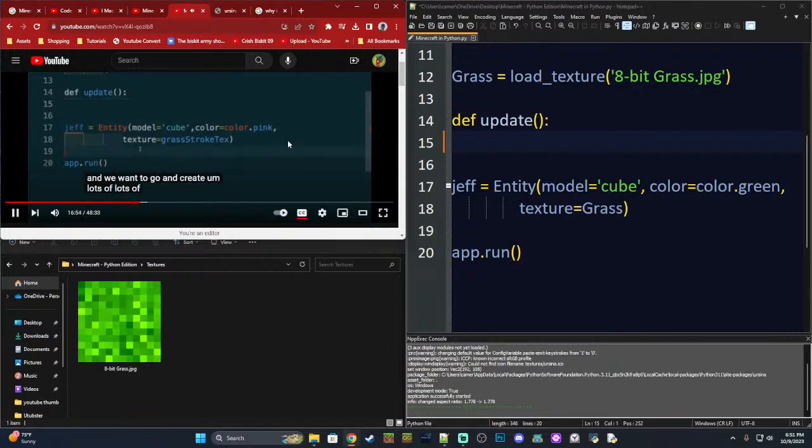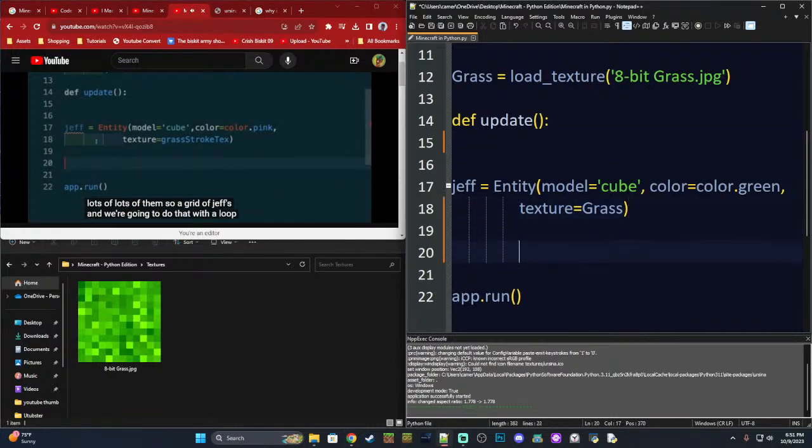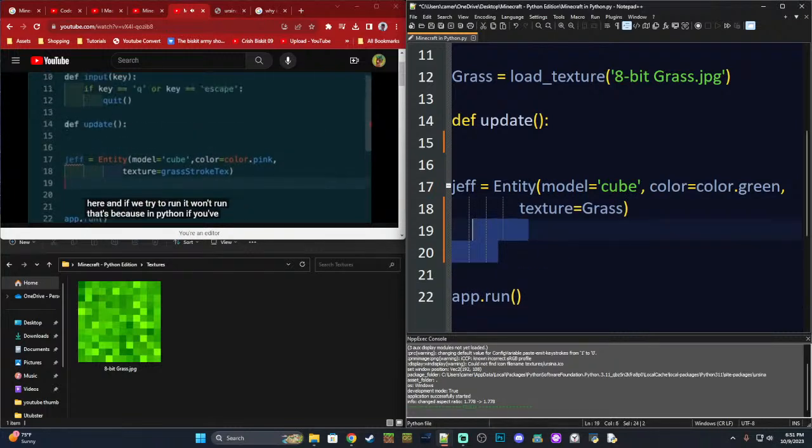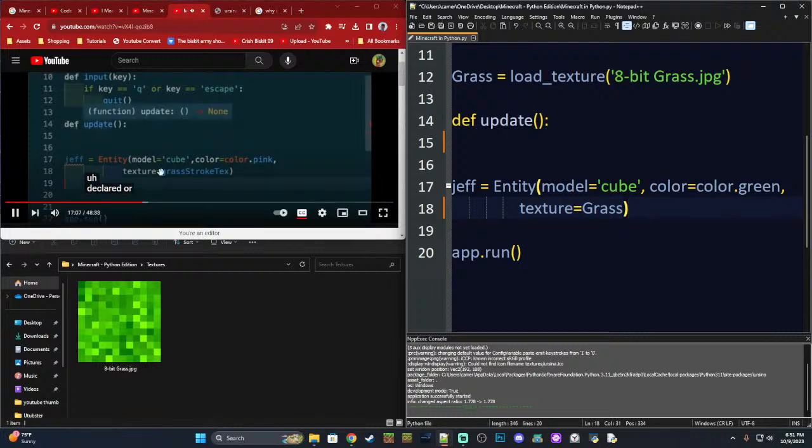Let's see, what's he gonna do? Lots of them. So a grid of Jeffs, and we're going to do that with a loop. Now you'll notice that Jeff looks unhappy here, and if we try to run, it won't run. And that's because in Python, if you've just declared or defined your function, then